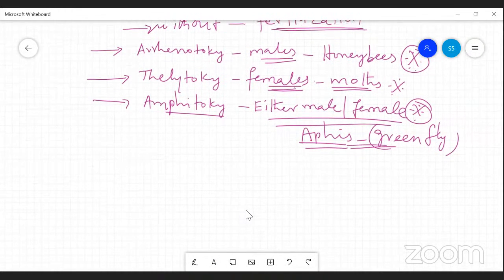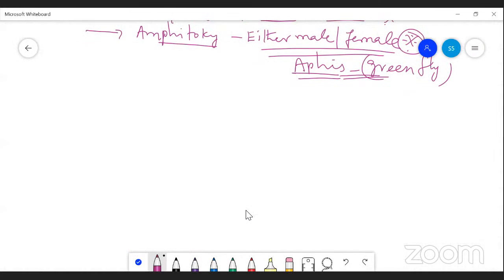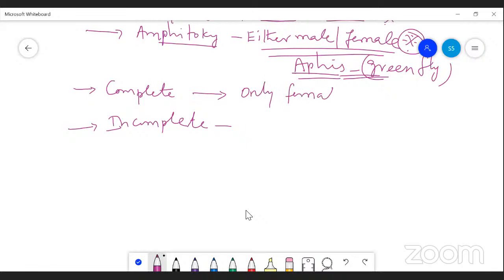And there is another classification of parthenogenesis. Here one is complete parthenogenesis, and another one is incomplete parthenogenesis. In complete parthenogenesis, only females are there. Only females are present. Males are absent.